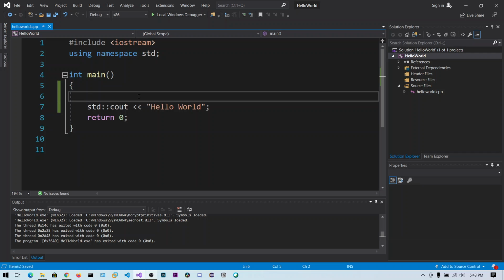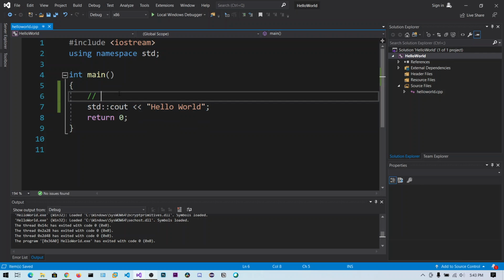We know that, but you can write a comment, and comments are of two types: single line comment and multi-line comment. First I will show you the single line comment. You need to put two forward slashes, and then you can write the comment. You can see these two forward slashes have turned green. Now I can write a comment about the functionality of this code.